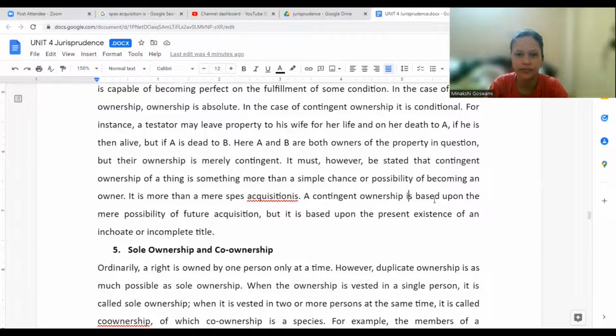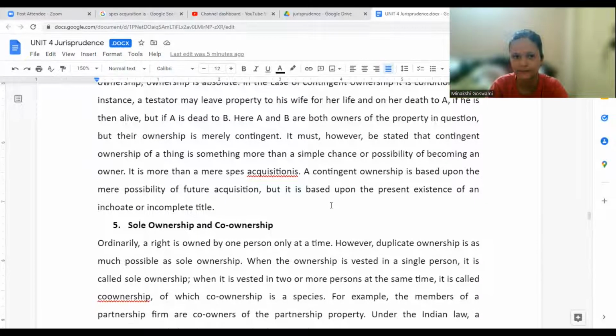Okay, so contingent ownership is based upon the mere possibility of future acquisition, but it is based on present existence of, depends on what would happen, right? Incoherent or incomplete title. Presently, title is not perfect. Conditions need to be satisfied. It will be decided in the future only.